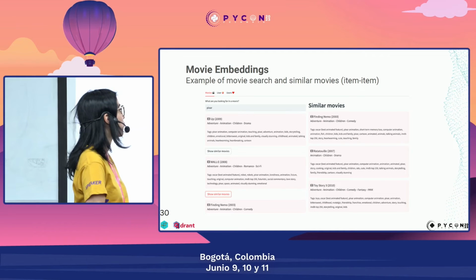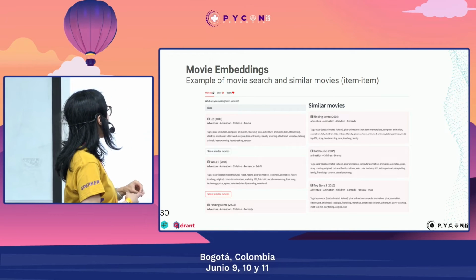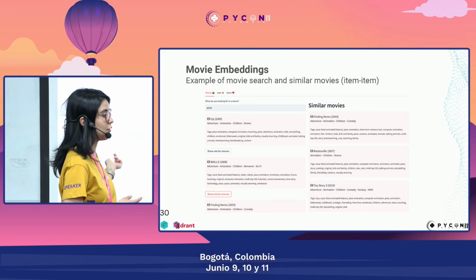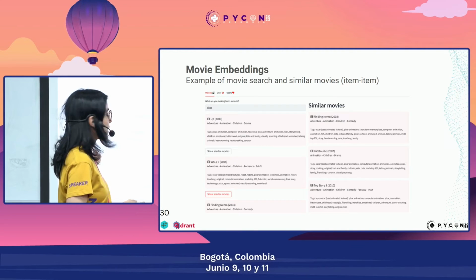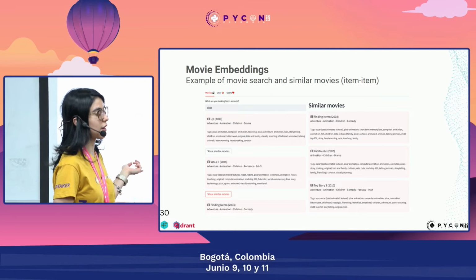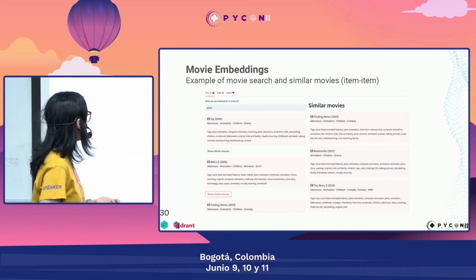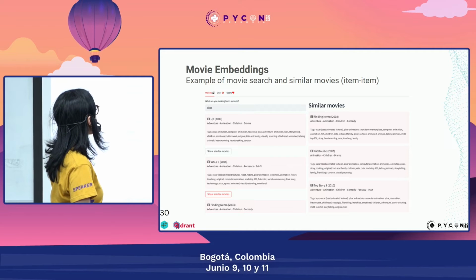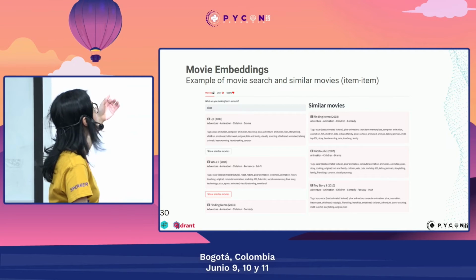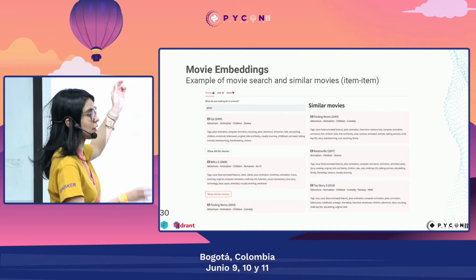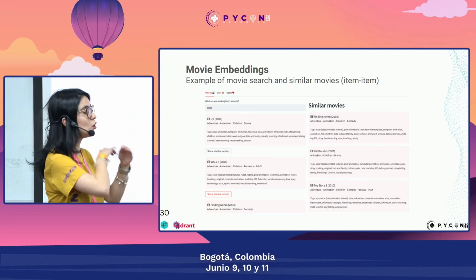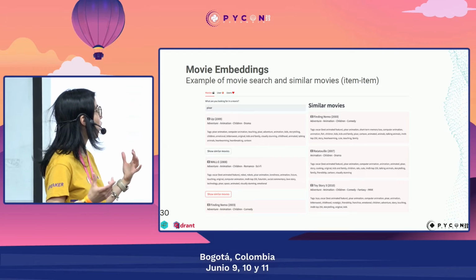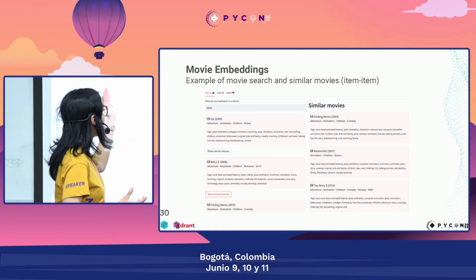So finally, our first task. So for this one, we use Qdrant, as I mentioned to you, the solution that implements hierarchical navigable small world graphs. So here, for example, we are able to perform a semantic search. When we look for the word Pixar, it's able to generate like the embedding of Pixar, and then look on the index of movies and find the most similar movies.